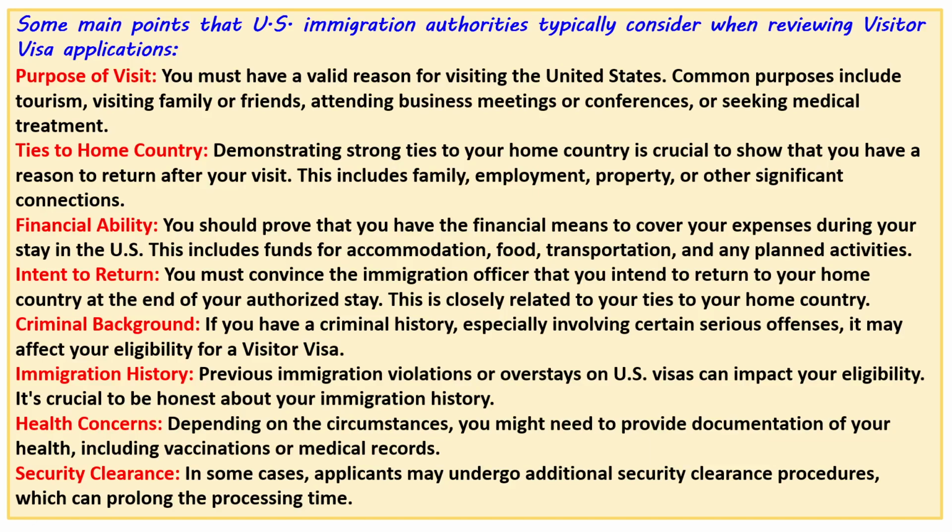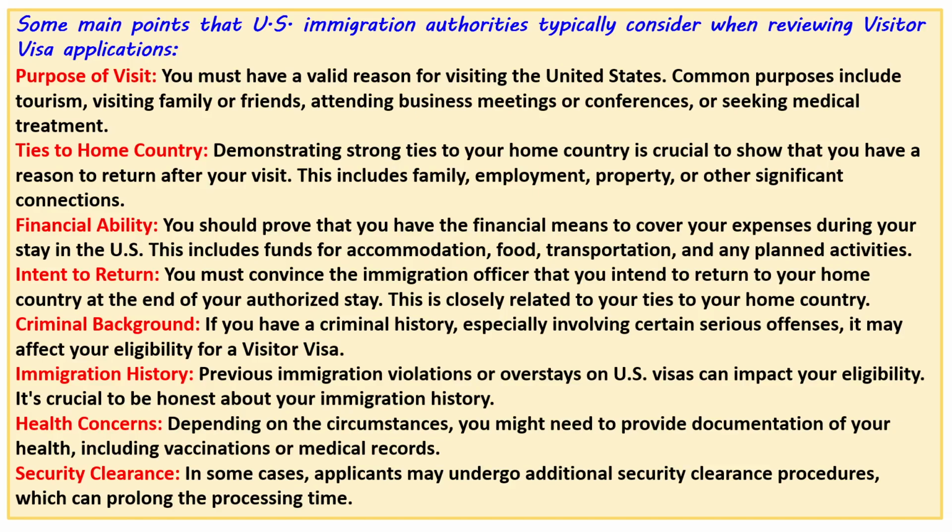Ties to home country: demonstrating strong ties to your home country is crucial to show that you have a reason to return after your visit. This includes family, employment, property, or other significant connections. Financial ability: you should prove that you have the financial means to cover your expenses during your stay in the U.S. This includes funds for accommodation, food, transportation, and any planned activities. Intent to return: you must convince the immigration officer that you intend to return to your home country at the end of your authorized stay. This is closely related to your ties to your home country.